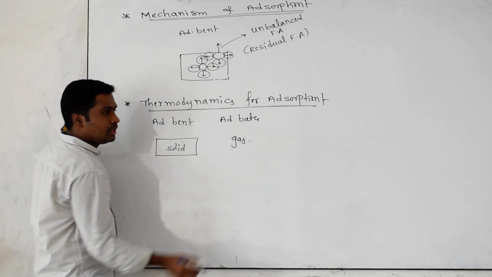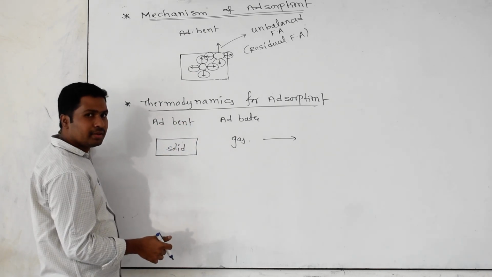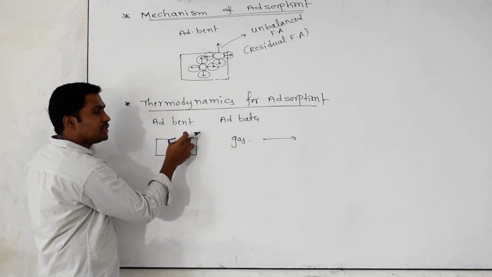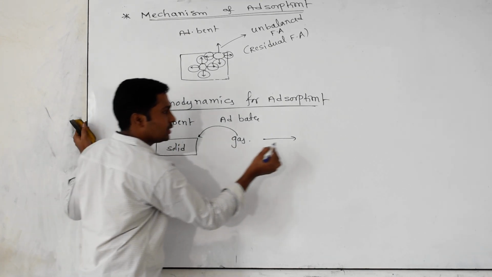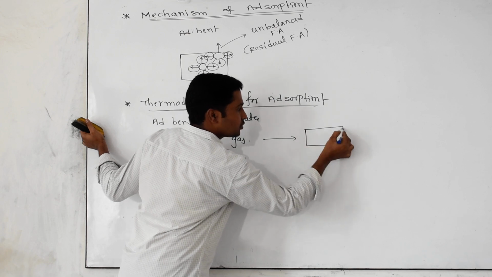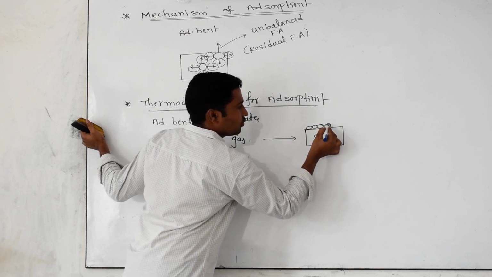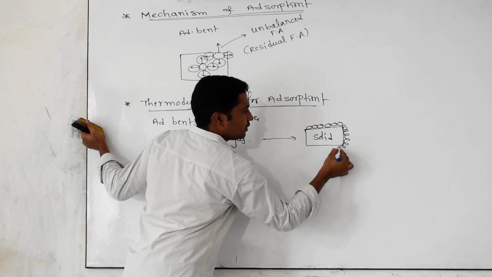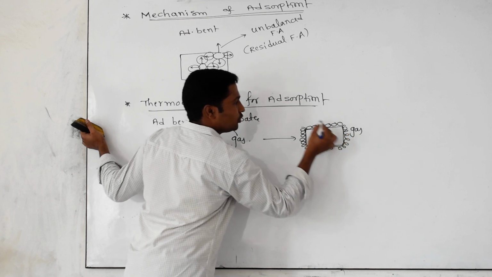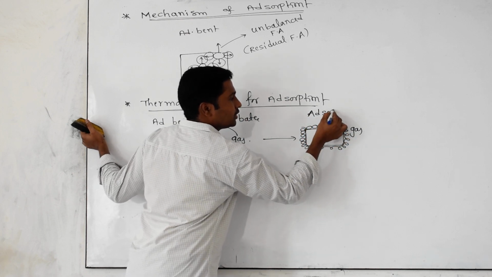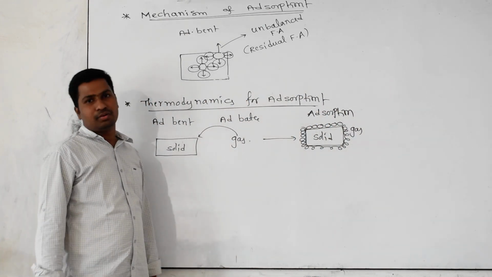You expose the gas onto the surface of the solid. What happens? The gas particle will stick on its surface. Yes or no? Yes, the gas particle sticks only on its surface. The phenomenon is called adsorption. On the solid surface, the gas particle undergoes storage, sticking or accumulation. That phenomenon we call adsorption. What are the favorable conditions and everything, we have to discuss now here.